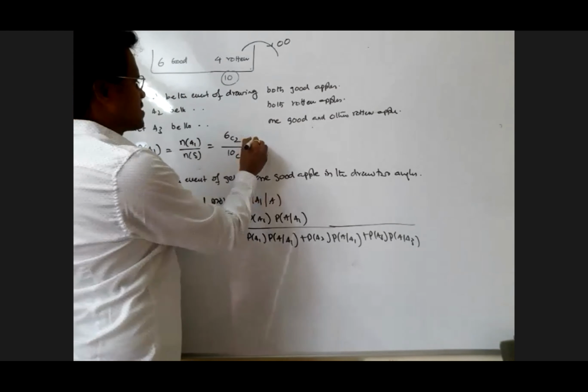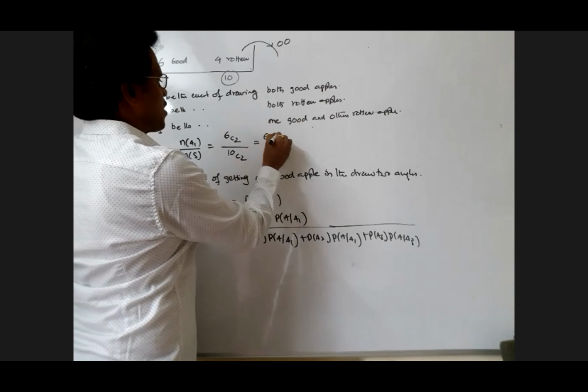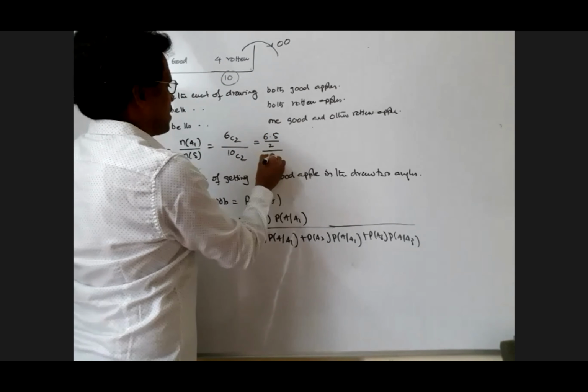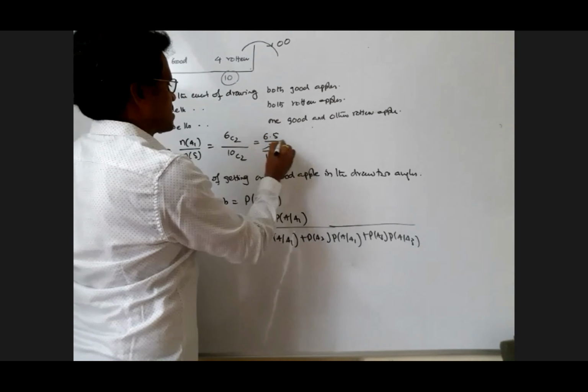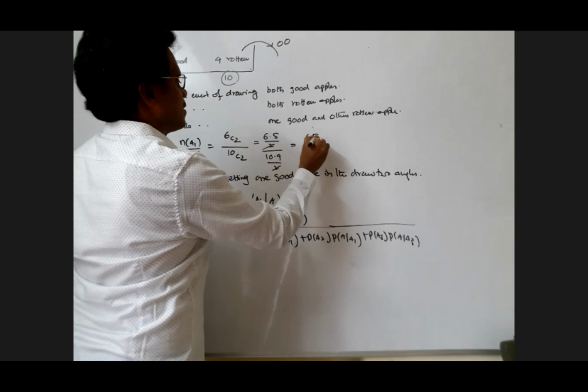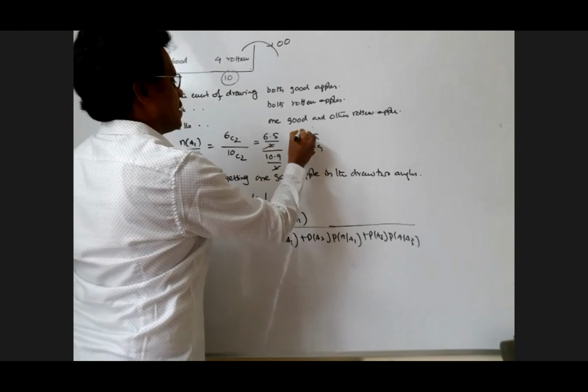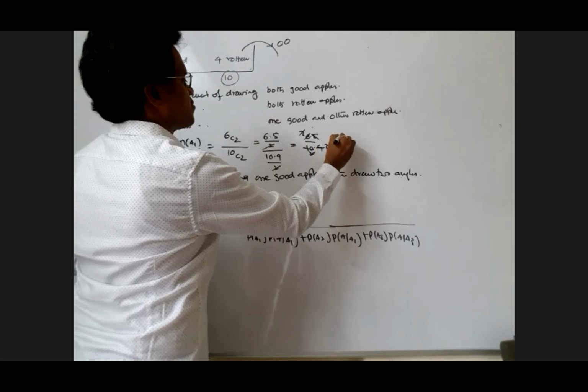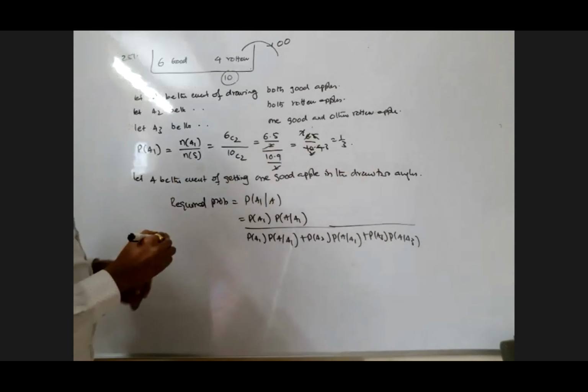But we need simplification, I'm doing that also. 6 into 5 by 2 factorial, by 10 into 9 by 2 factorial. This is cancelled, my dear. 6 into 5 by 10 into 9. This is for 2 times 2, for 3 times 3, 3 times. That is what? 1 by 3. Probability of A1.